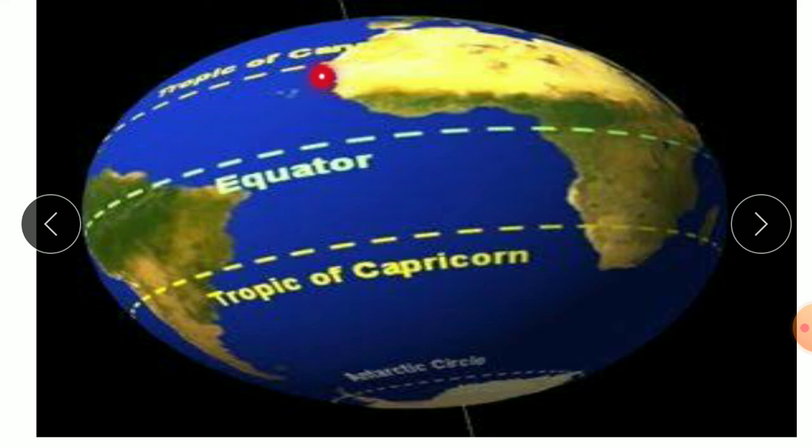The Tropic of Cancer and Tropic of Capricorn. Capricorn is towards the South Pole, and the Tropic of Cancer is towards the North Pole. And this is the equator. I have covered the equator in the previous topic.